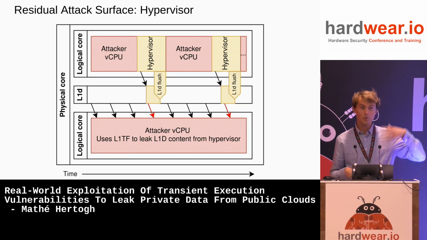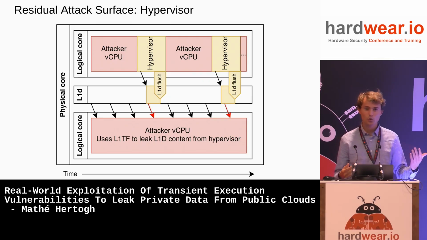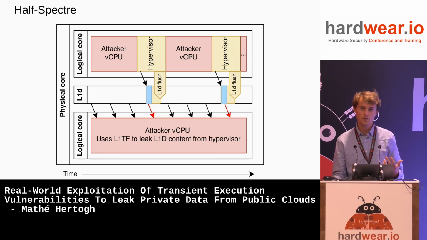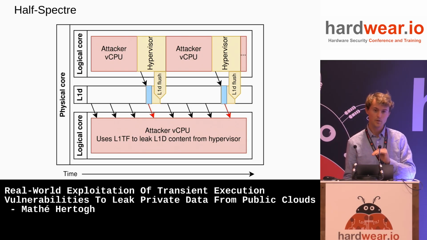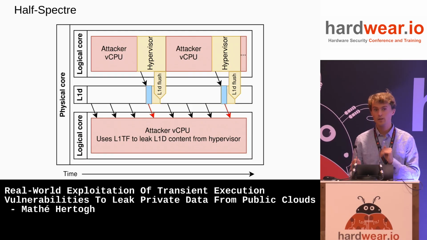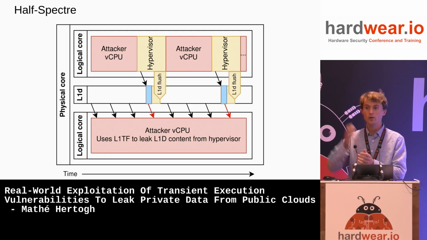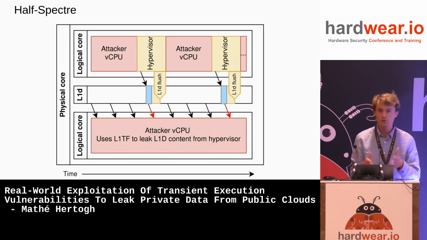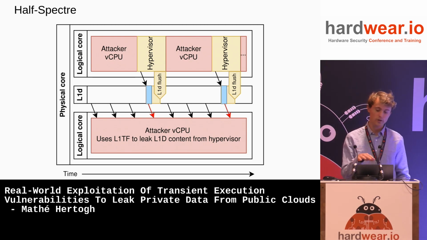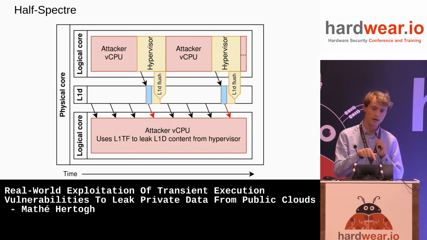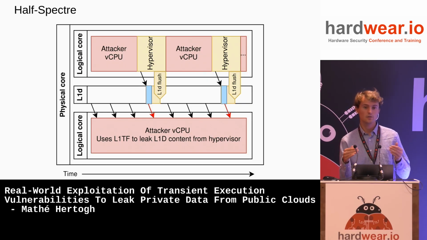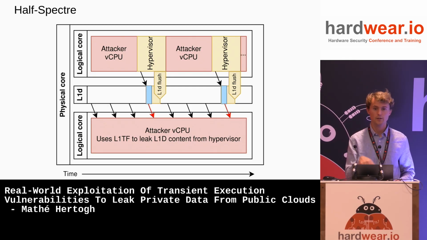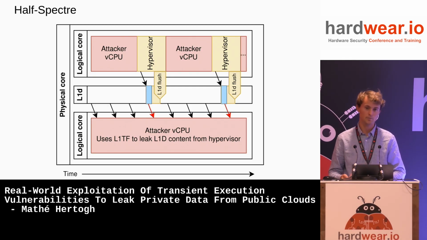But remember the other bug we're going to exploit. So how do we get to interesting data here? Half Spectre. So now suppose that there's a half Spectre gadget in the hypervisor, which, remember, gives the attacker the capability to let the hypervisor load any data into the L1 data cache. And by now, with L1TF, we have the primitive to leak anything out of the L1 data cache. So what will now happen is the attacker vCPU will go into the hypervisor, trigger the half Spectre gadget to load whatever data it wants into the cache, and then simultaneously we'll have a hyperthread that is doing L1TF and leaks it out of the cache.